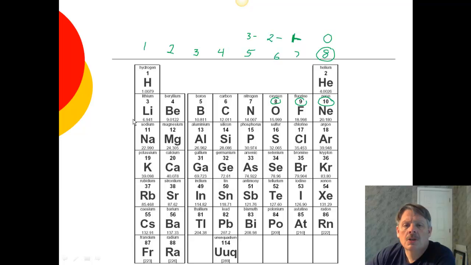But let's look at sodium for a second. Sodium could gain 7 electrons to become like argon. Okay. Or, wouldn't it be a lot easier for it to lose 1 electron so it could become like neon? And that's exactly what it does. Sodium is going to lose an electron, so it is going to have more protons than electrons, 1 more, so it's going to have a 1 plus charge. Similarly, magnesium would have a 2 plus charge, and similarly, aluminum would have a 3 plus charge, which leaves carbon in the middle, and carbon will actually go either way.